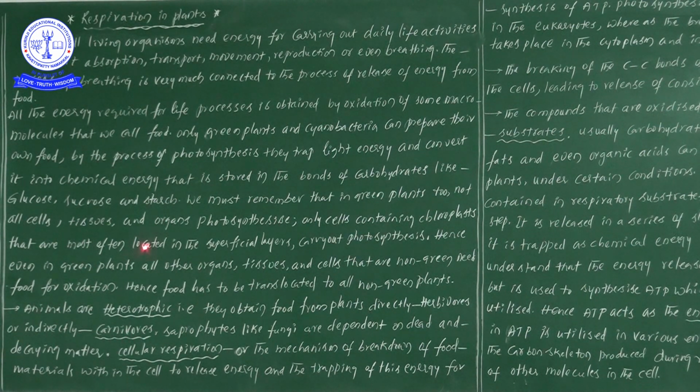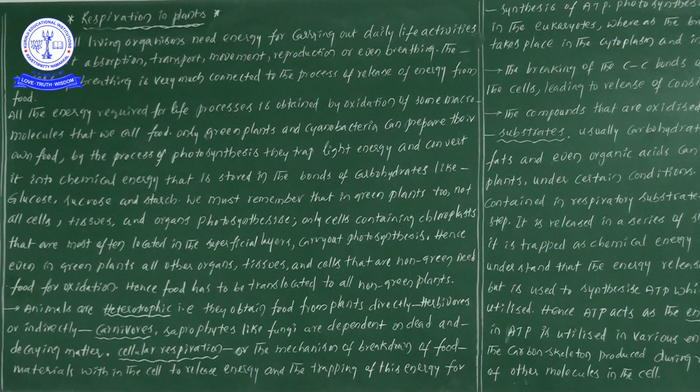Heterotrophs that obtain food directly from the plants we take as herbivores, for example goat and cow. Why? Because they eat grass, so the energy is directly translocated to the herbivores. Indirectly means carnivores: they eat the herbivores, so these carnivores also get the food materials indirectly.